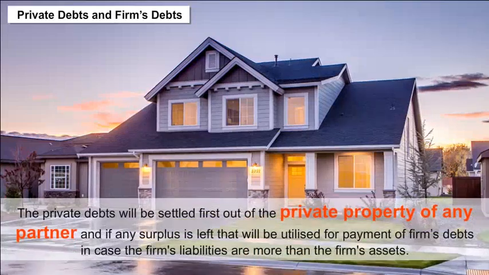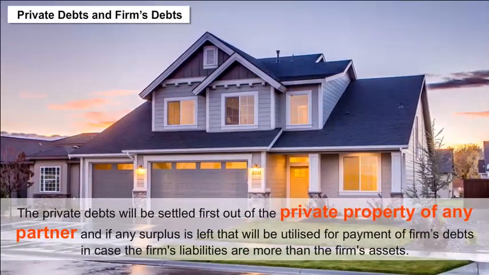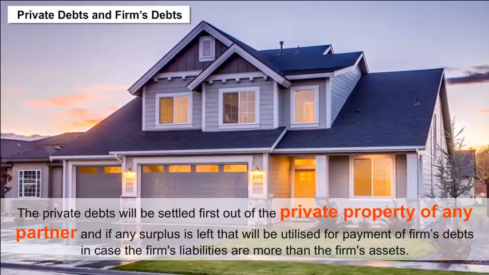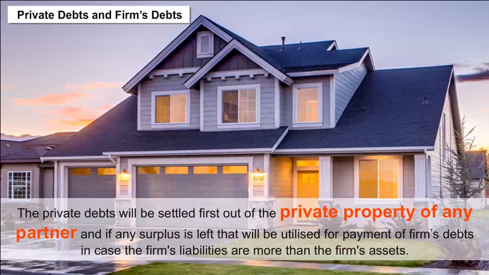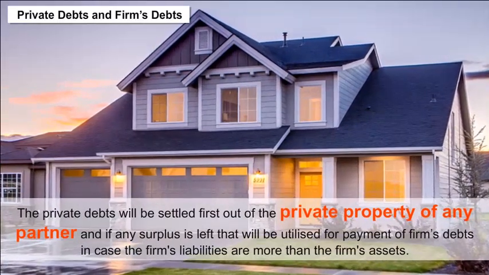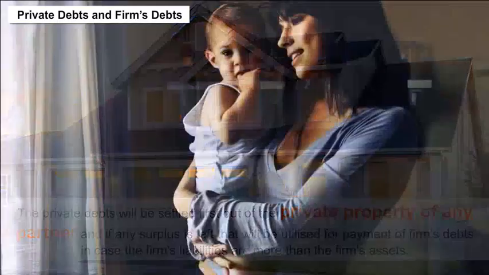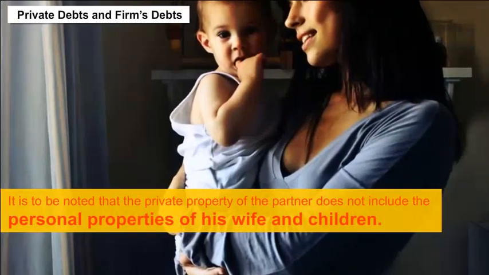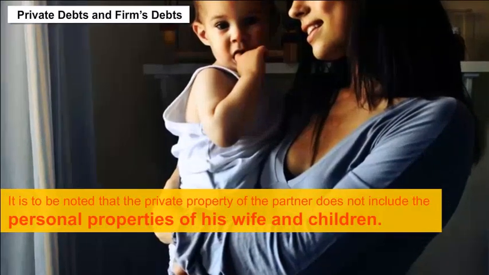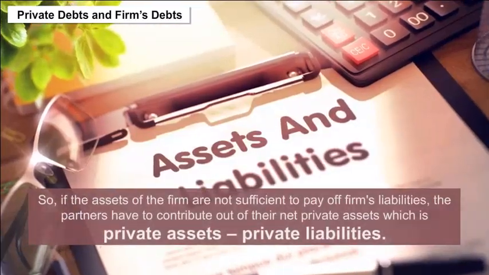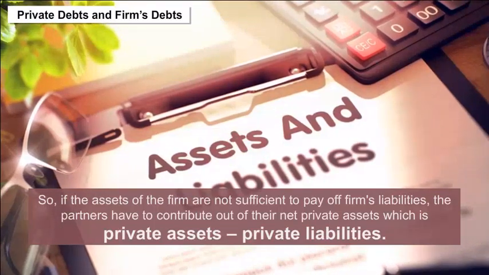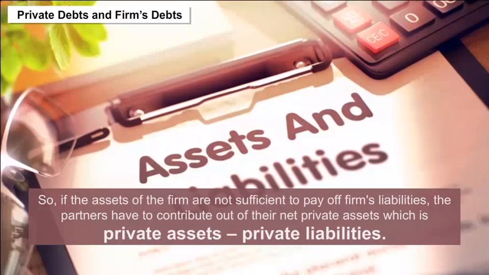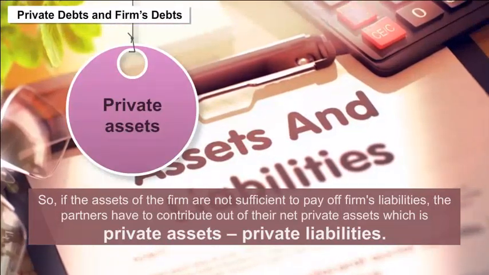The private debts will be settled first out of the private property of any partner, and if any surplus is left, that will be utilized for payment of the firm's debts in case the firm's liabilities are more than the firm's assets. It is to be noted that the private property of the partner does not include the personal property of his wife and children. So, if the assets of the firm are not sufficient to pay off the firm's liabilities, the partners have to contribute out of their net private assets, which is private assets less private liabilities.